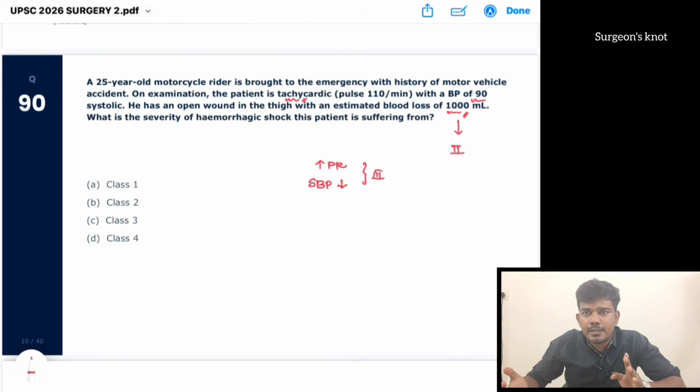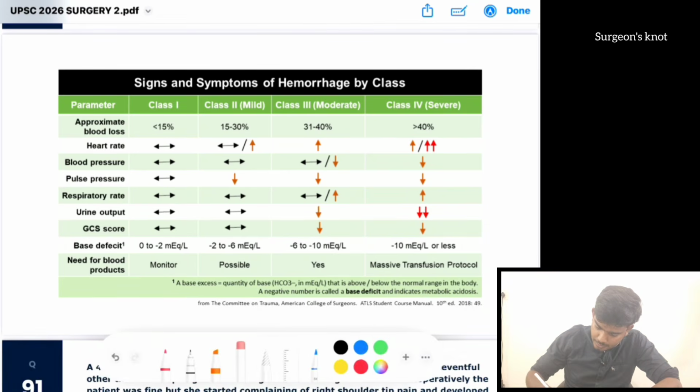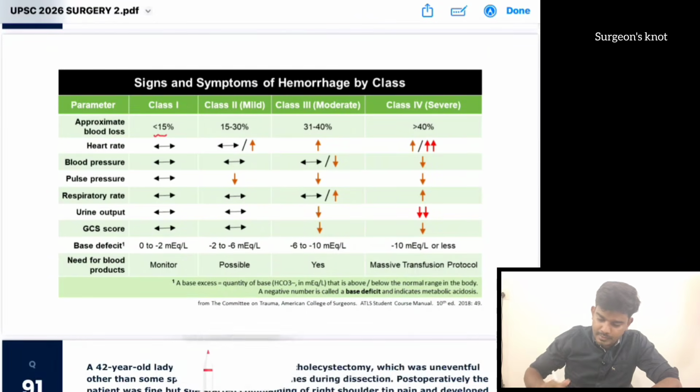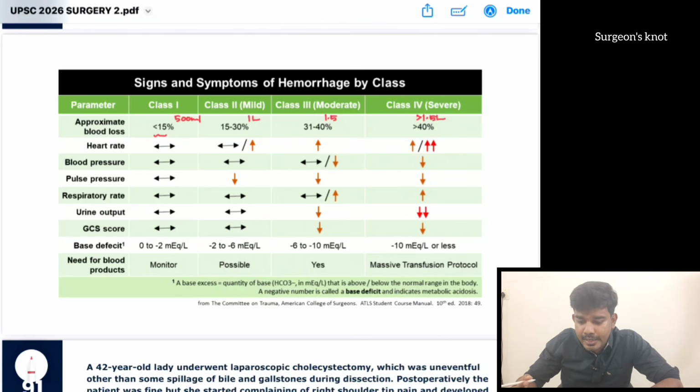Only once the key comes can we say correctly whether it is class 2 or class 3. So according to the ATLS guidelines, if there is less than 15% blood loss, that is approximately 500 ml, that is suggestive of class 1. If there is approximately 1 liter of blood loss, that is class 2. Up to 1.5 liters is class 3. If there is more than 1.5 liters of blood loss, that is class 4. So according to this ATLS classification, the answer will be class 2.